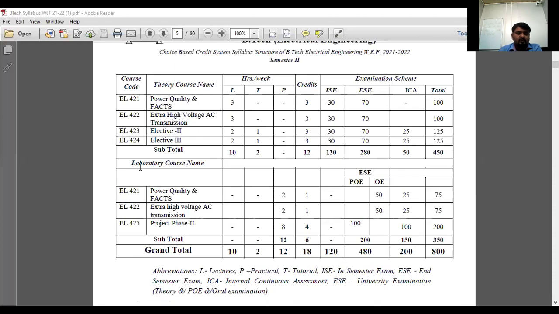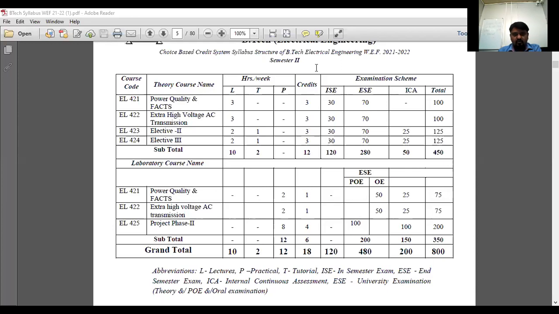Okay. So for power quality and FACTS, they have mentioned the practical period here. We have to conduct 2 hours per week. We have to conduct 2 hours per week of practical, and I have checked that one credit is there for your practical and oral examination. There are no performance based practicals actually.